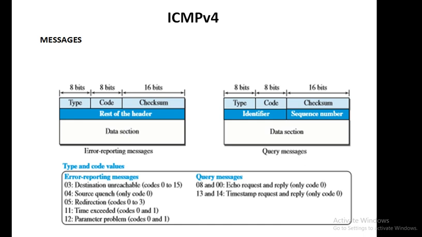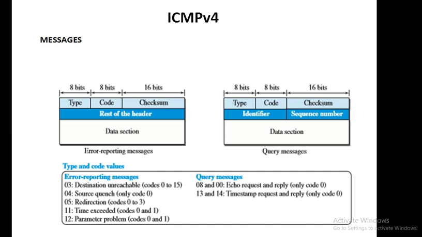Some of the errors which may happen: what happens if a router has to discard a datagram because it cannot find a route to the destination? That has to be informed. That is an error which is happening in the network. If the TTL field becomes equal to 0 before it reaches the destination, then the packet will simply be discarded.